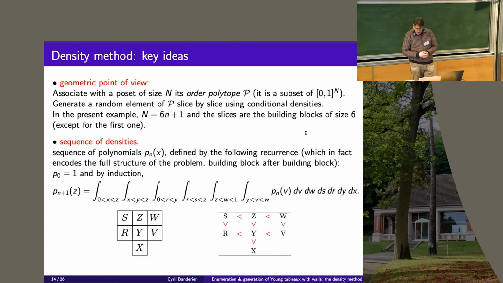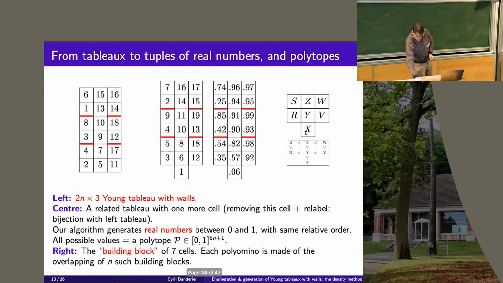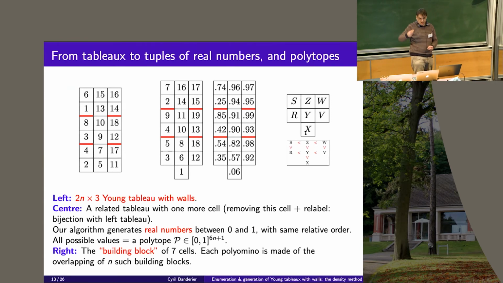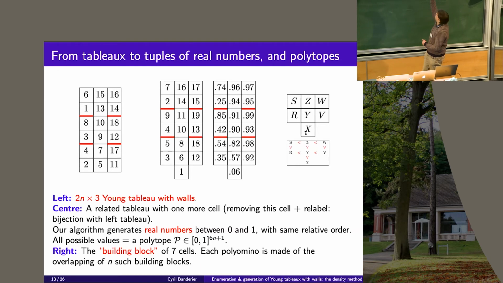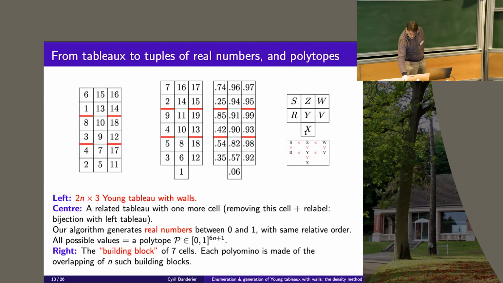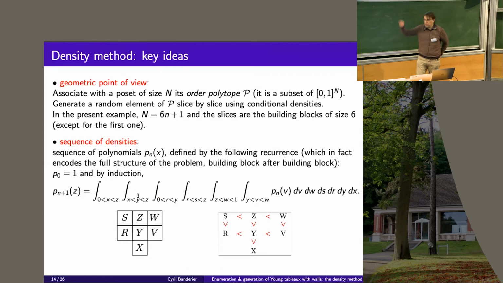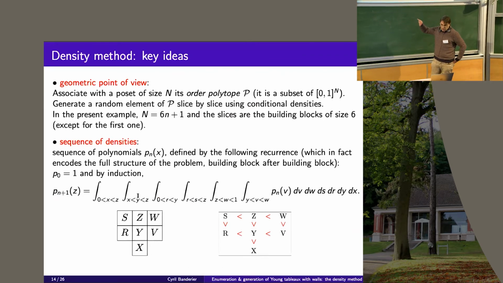Okay? And if you do this in some naive way, you won't get something which is uniform. You have to condition by the probability of the successive blocks. And this is what I do here. By doing it by blocks, you correct exactly the probabilities to get uniformity.